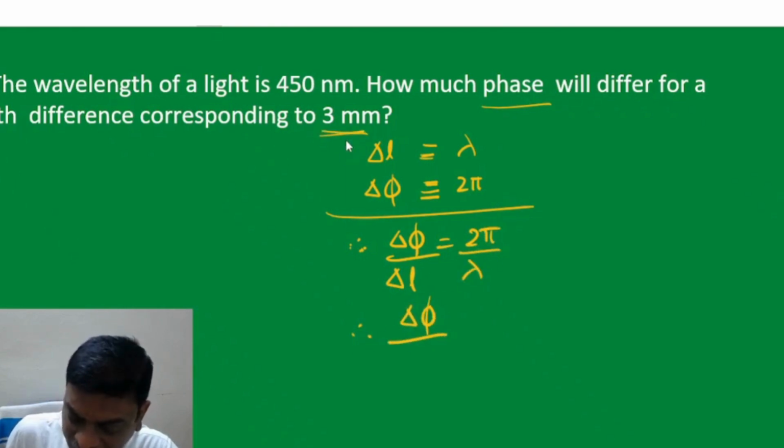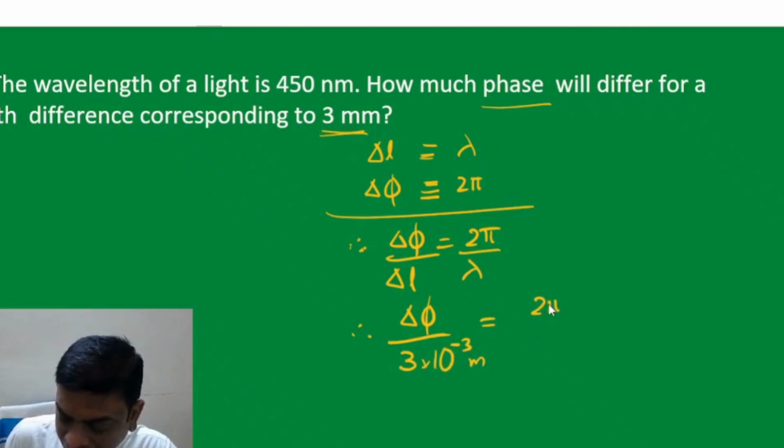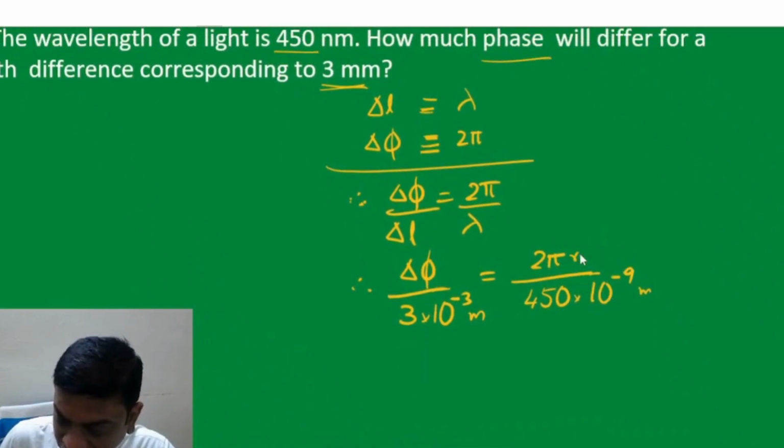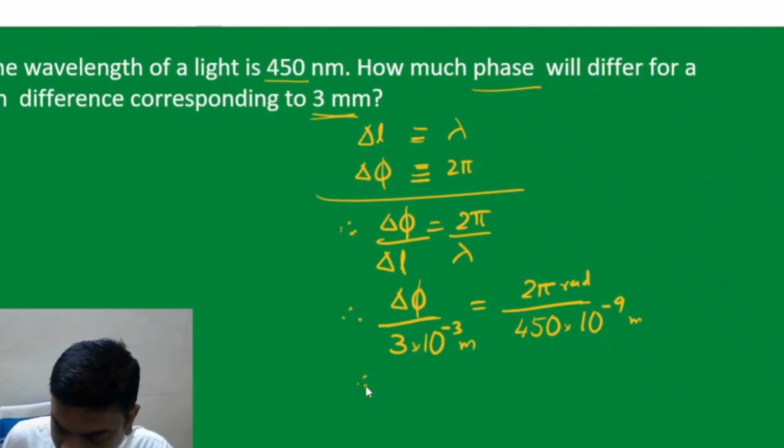Path difference is how much? 3 mm. So delta phi upon 3 millimeter is equal to 2 pi by lambda. Lambda is 450 nanometer. We'll get the answer in radian, because the 2 pi is in radian.